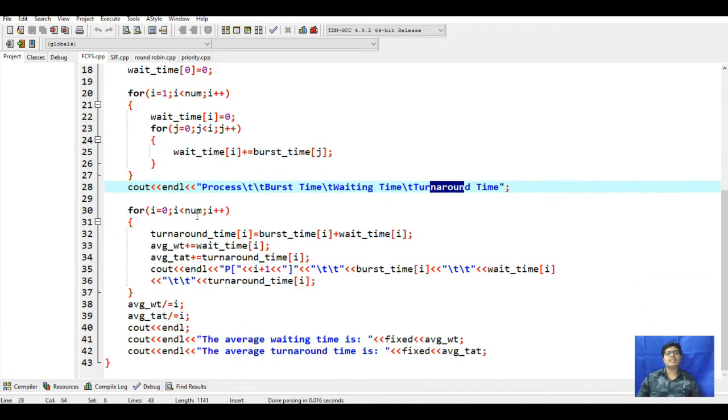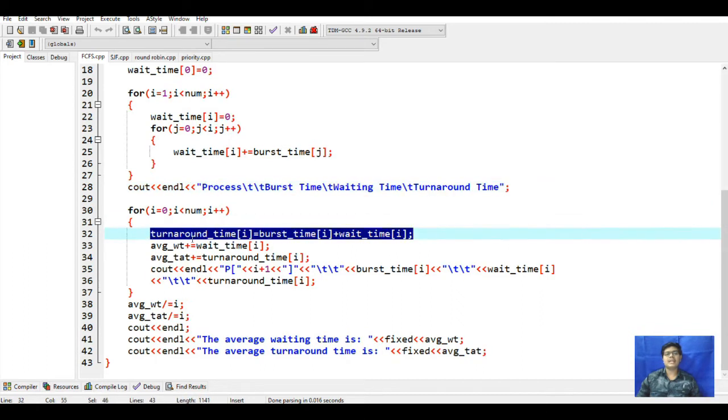So here in the for loop, this is the main execution. For that, this line will calculate the turnaround time, because we have the burst time and waiting time. So here the waiting time is calculated. The waiting time is the turnaround time minus burst time.